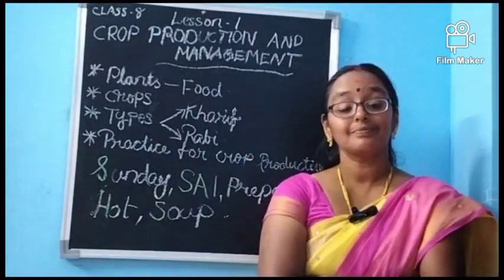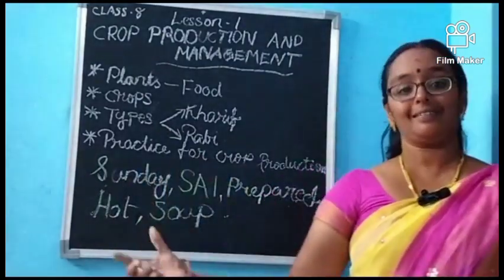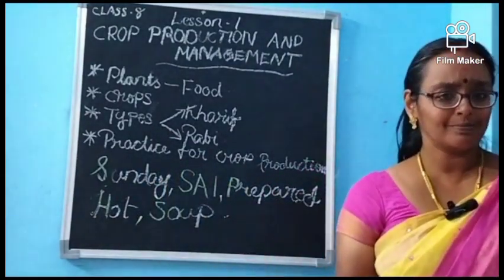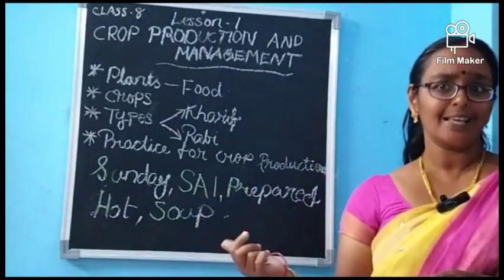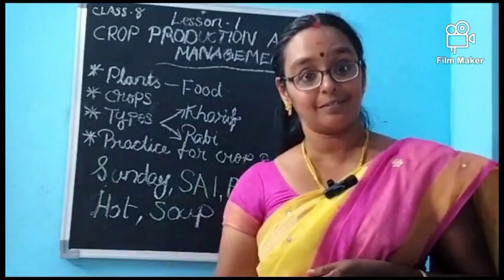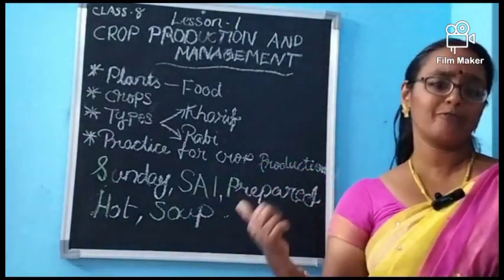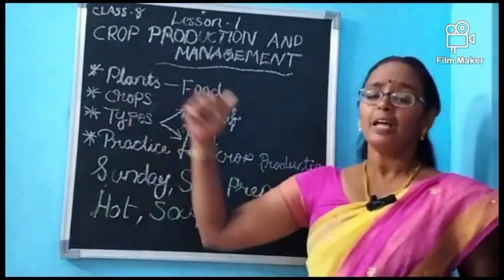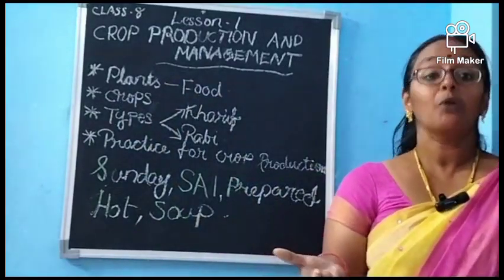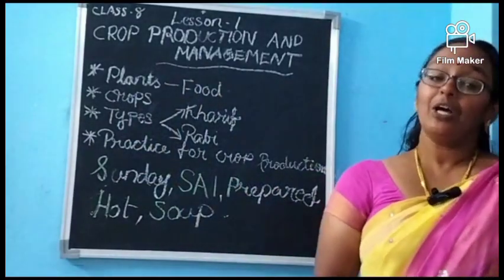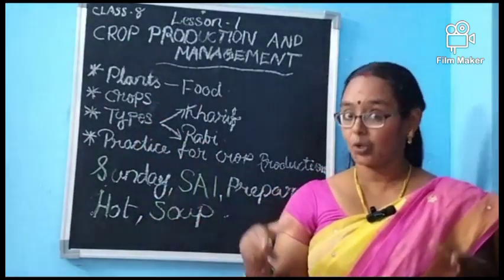What are crops? Crops are the plants which are cultivated in a large scale. Why are plants grown? Because plants are autotrophs. You may have learned in 7th class, and I have already posted about what are autotrophs, and the difference between autotrophs and heterotrophs. You can visit my channel. Plants are autotrophs and they are cultivated in a large scale by human beings for their own food and survival. That's why these plants are cultivated in a large scale and they are called crops.